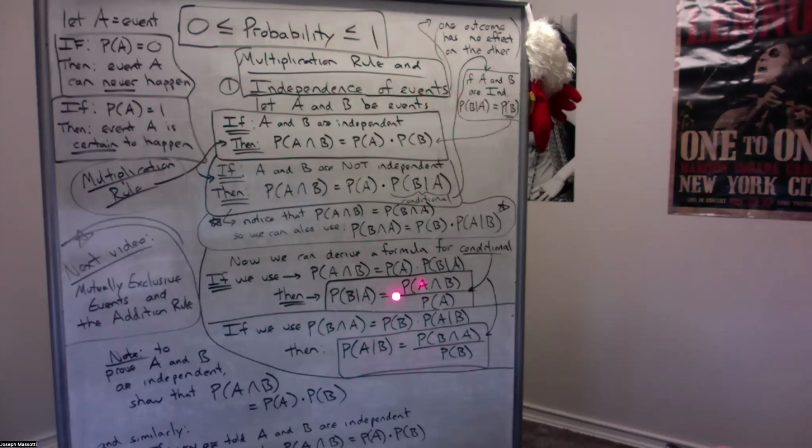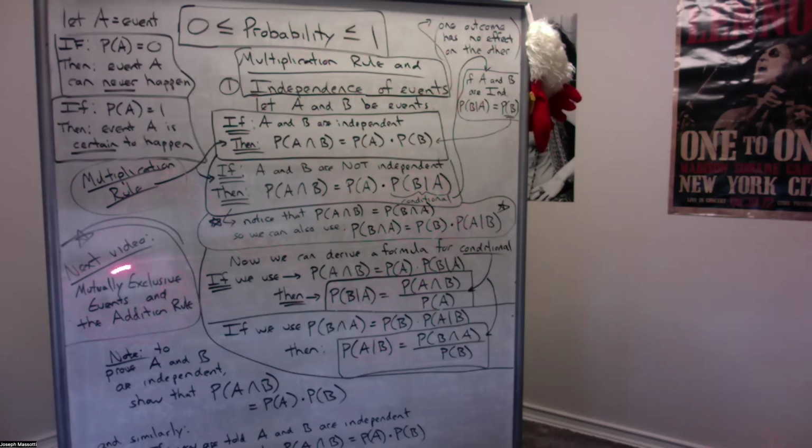But realize they both derive from the multiplication rule and independence of events. Two events are independent, multiplication rule. Not independent, that introduces the conditional. This equation is the same as this equation. From this or this, we come up with equations for the conditional, right?